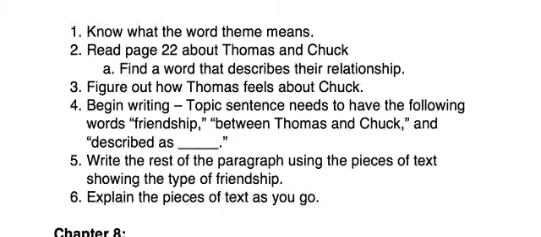In item 5, write the rest of your paragraph using the pieces of text showing the type of friendship. So the text that you've chosen from the novel will allow you to show the type of friendship that Thomas and Chuck have. And in step 6, be sure to explain the pieces of text as you go throughout your response.